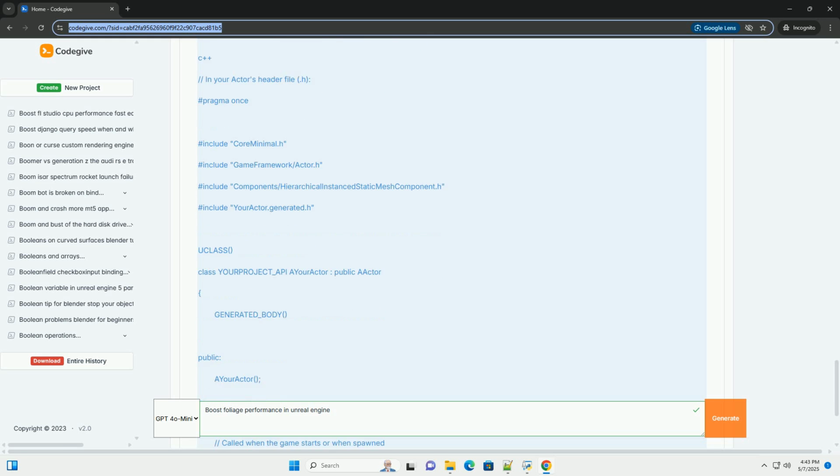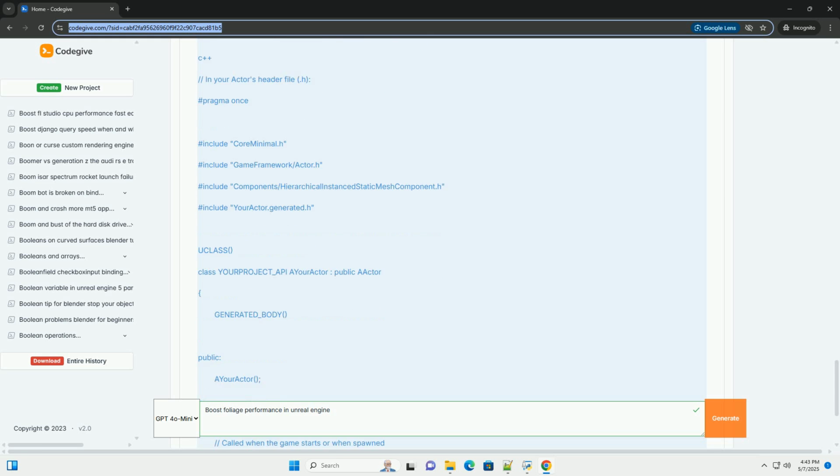Material instances: use material instances to create variations of a base material without duplicating the shader code. You can change parameters like color, texture, and scalar values in material instances without creating a new draw call. Shared materials: share the same material instances across multiple foliage types whenever possible. This reduces the number of unique materials and draw calls.